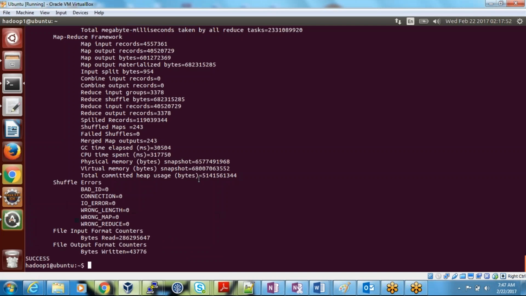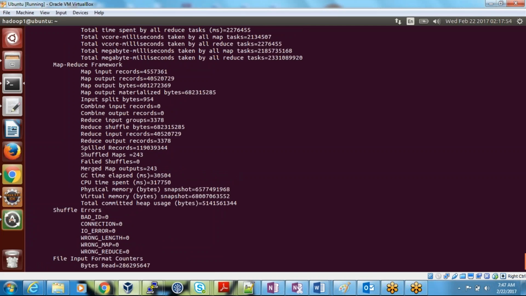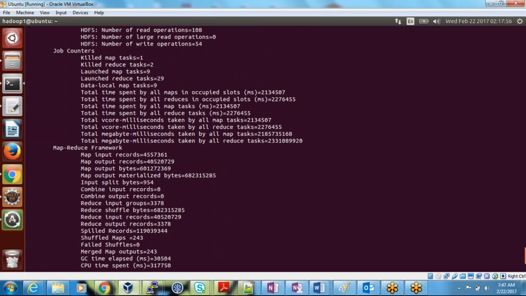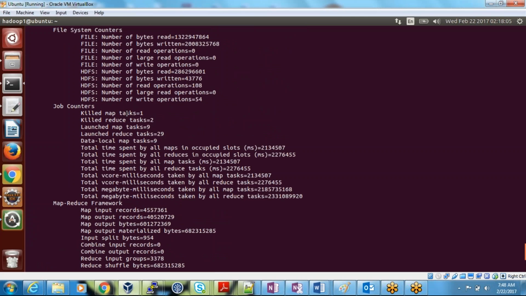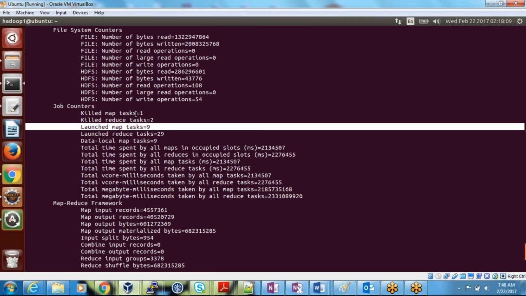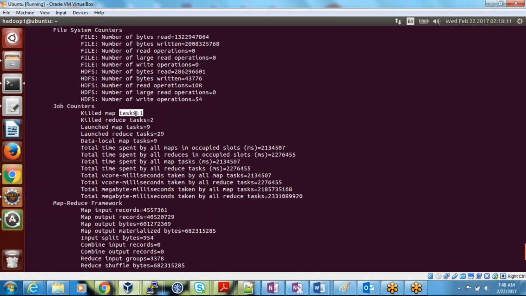So you guys can see here, these are all called counters. How many map tasks are being launched? It's 9. But one is killed, no? It's supposed to be 10, right? In this case, it's supposed to be 10.